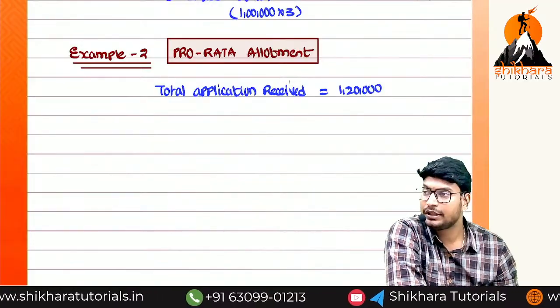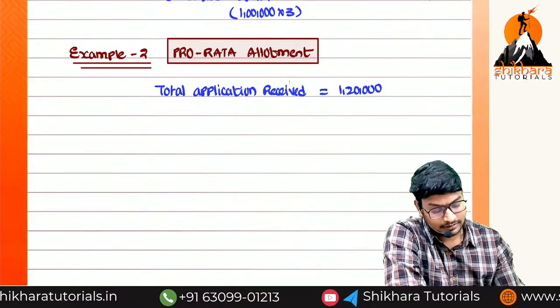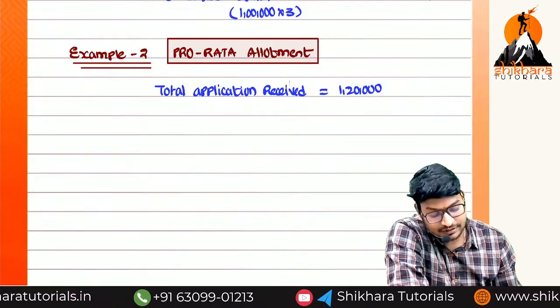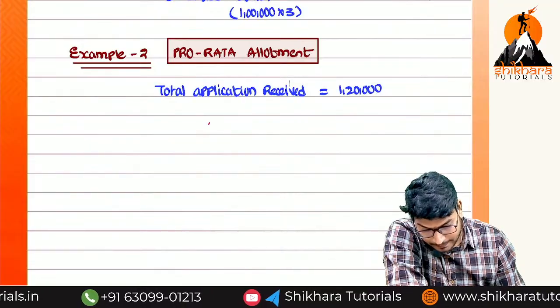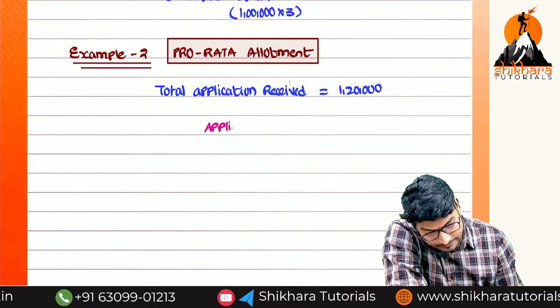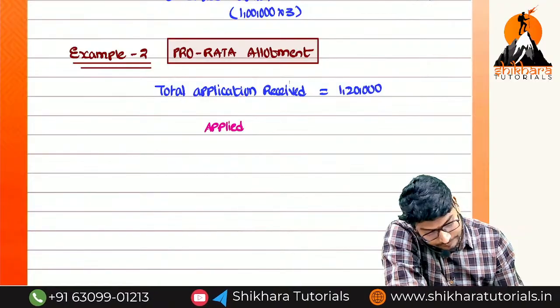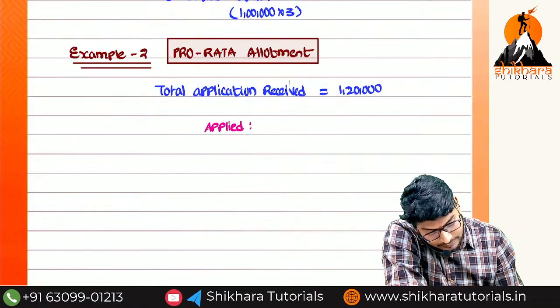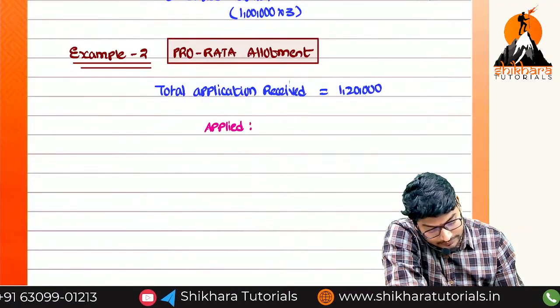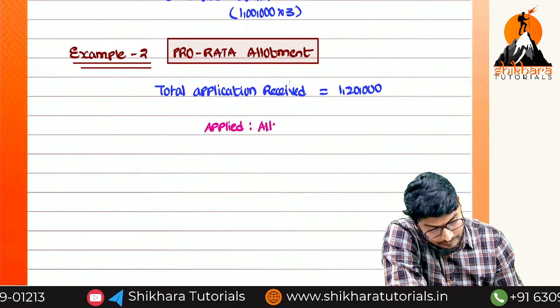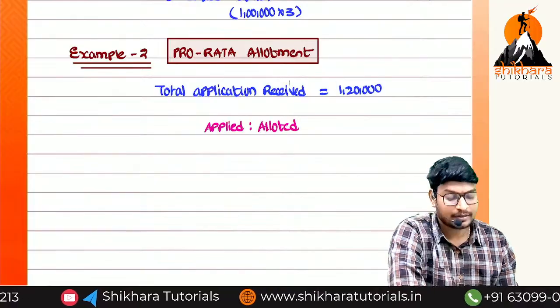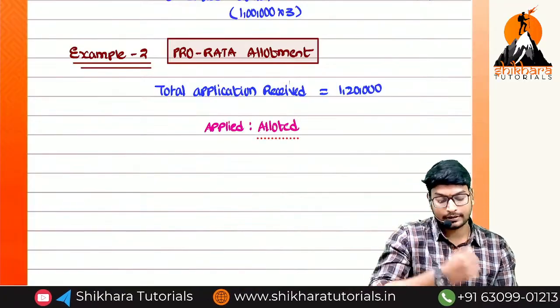So now we are going to see the proportionate basis. That means here the proportion means we have to see applied is to allotted. What is the proportion, ma? Applied is to allotted.